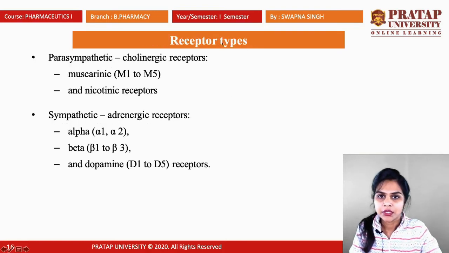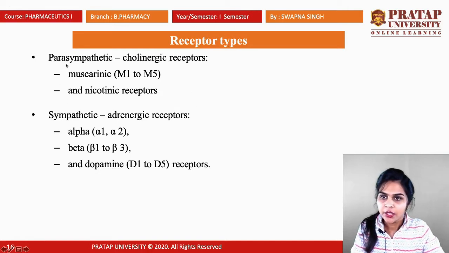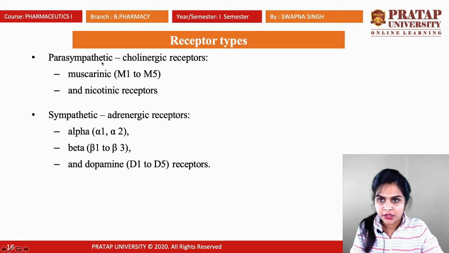Next are the receptor types. Two kinds of receptors are there because the ANS is divided into two parts, parasympathetic and sympathetic, and they each contain their own receptors. First, the parasympathetic nervous system, which is also known as the cholinergic system. The cholinergic system contains cholinergic receptors. Two kinds of cholinergic receptors are there. The first is muscarinic and the second is nicotinic.